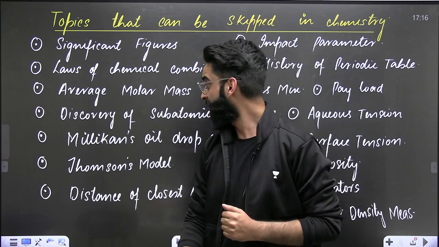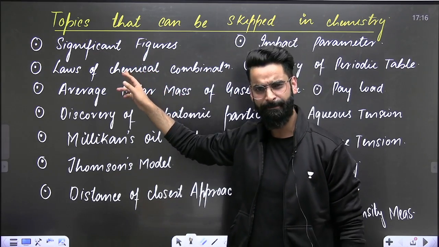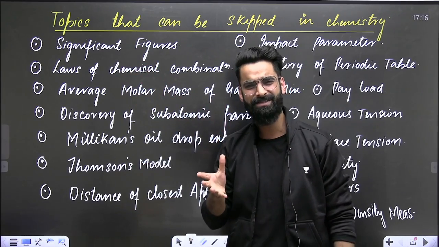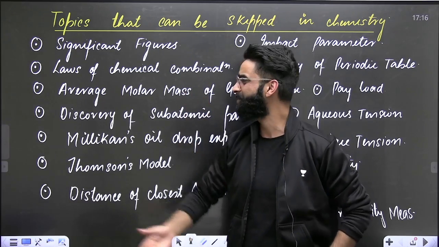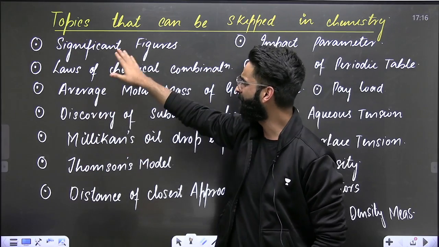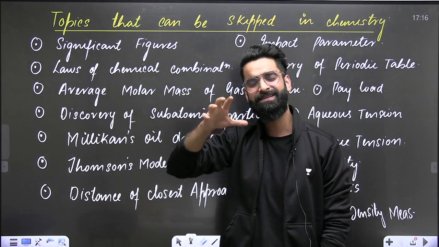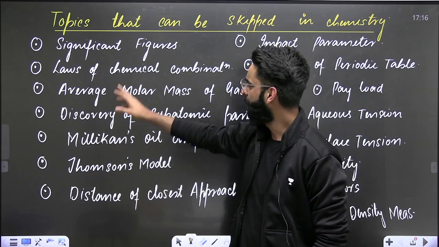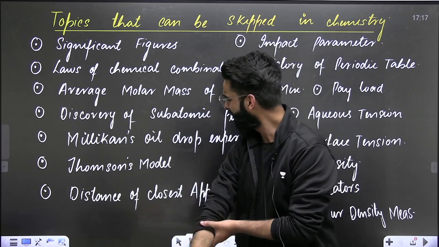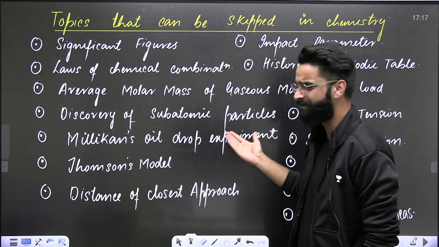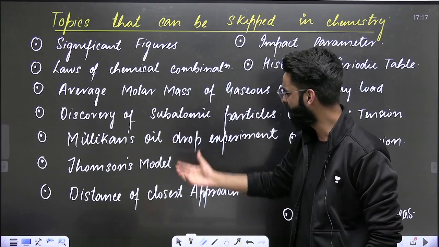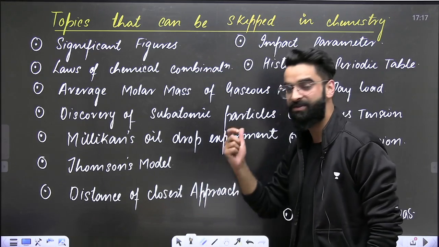So starting with the first one, that is significant figures, right? Well, this is the topic. If you see the past 10-year papers, there can be once a question asked long back from significant figures. So I would consider this particular topic in the least important category. Similarly, laws of chemical combination, only once in past 10 years a question has been asked. In the similar way, you have discovery of subatomic particles, which involves electrons, protons, neutrons, average molar mass of gaseous mixture, Millikan's oil drop experiment, Thomson's model, distance of closest approach.